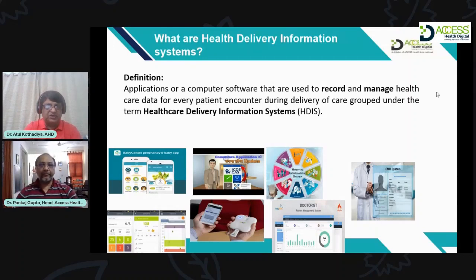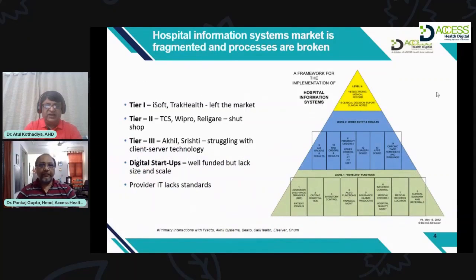Sure. Thank you. So basically, this slide depicts different information systems available in the healthcare segment in India. And if you see, all these tier 1, tier 2 companies like iSoft, Track Health have already left the Indian market. I mean, they are not currently active in this Indian market.